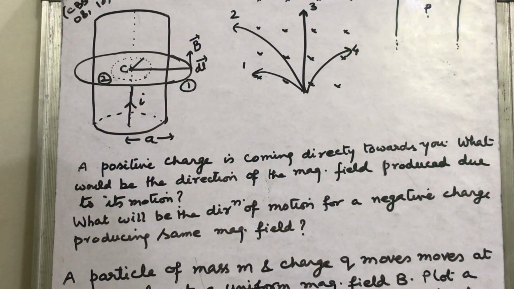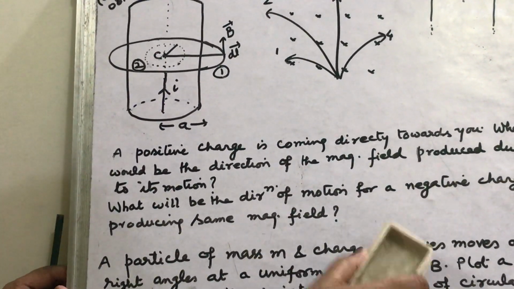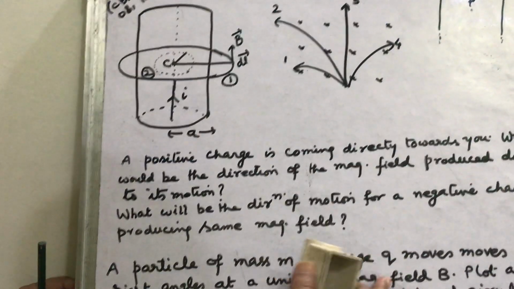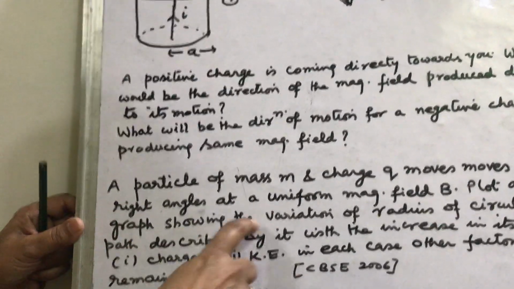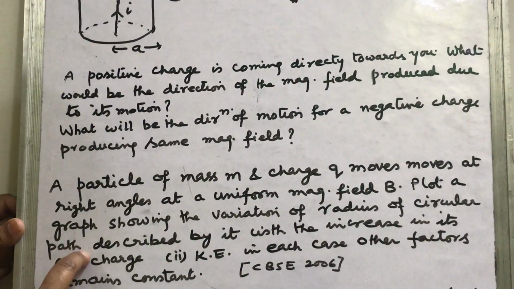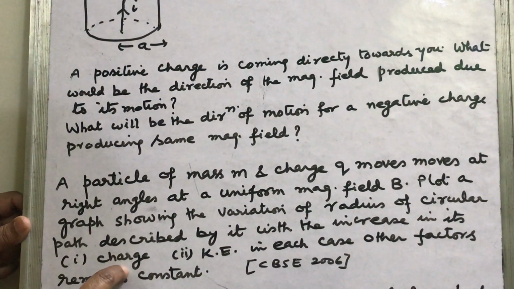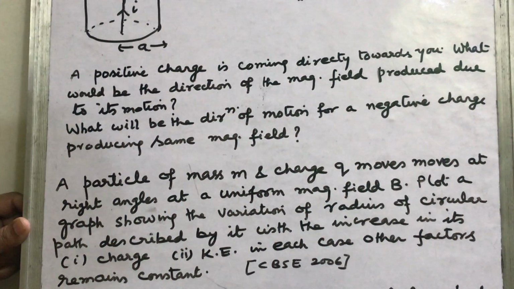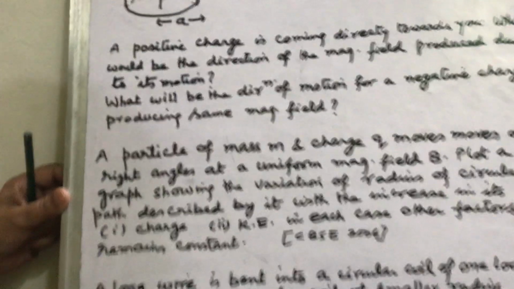Now in this question, next one, there is a particle of mass m and charge q which moves at right angles to a uniform magnetic field B. Plot a graph showing the variation of radius of circular path described by it with the increase in its charge, number 1, second, kinetic energy. In each case, other factors remain constant. This is also asked in CBSE board examination. Now how will you solve?